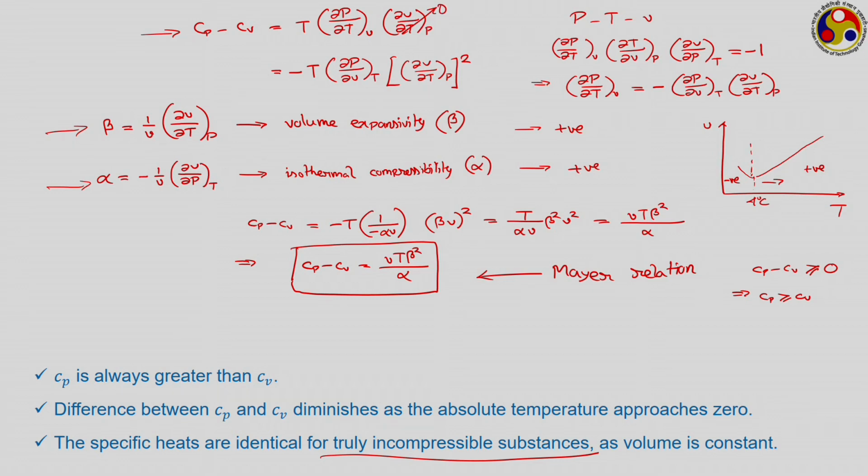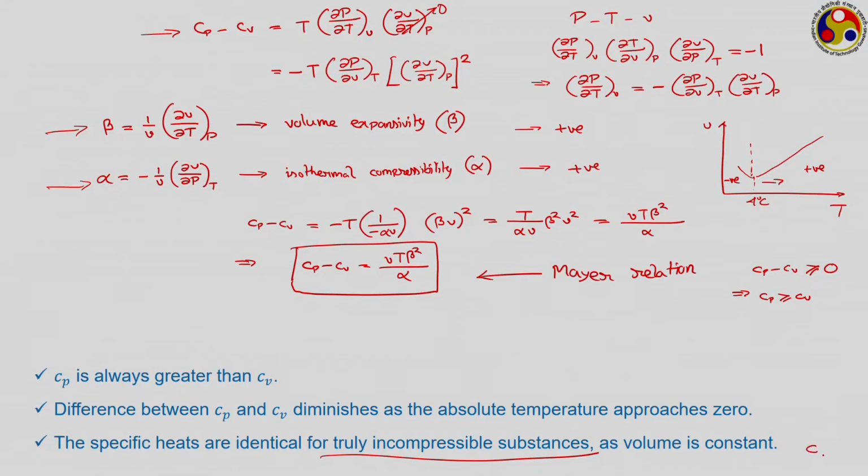That means for a truly incompressible substance, both the specific heats are identical to each other, and that is why for solids or liquids, we do not need to bother about two specific heats, we can just stick with a single specific heat generally given by C. However, gases have a much higher level of compressibility, and therefore for gases we need to consider Cp and Cv separately.